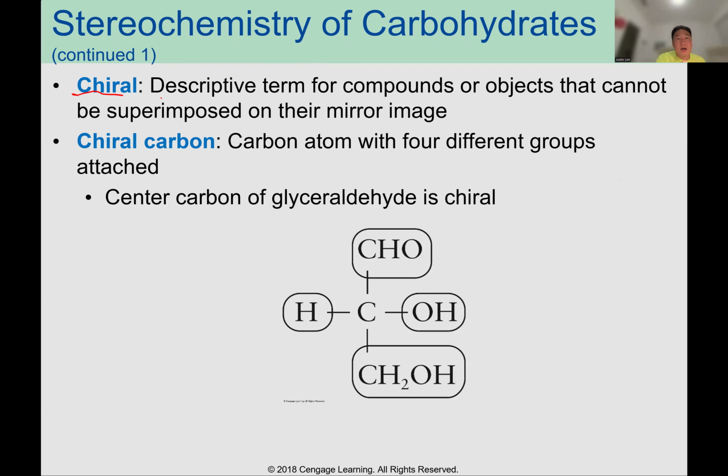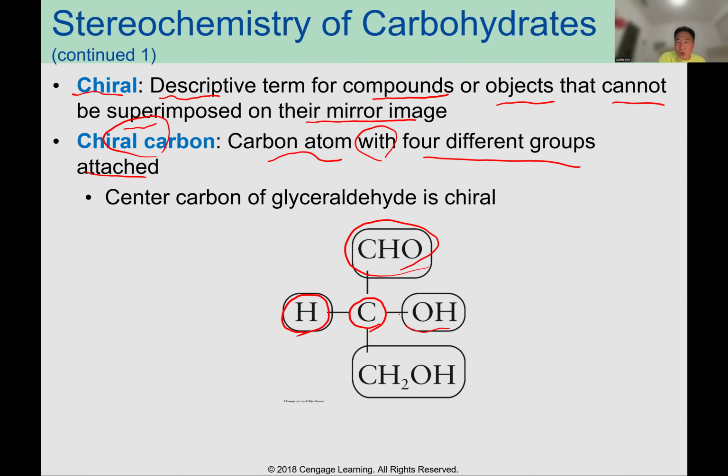Chiral is a descriptive term for compounds or objects that cannot be superimposed on their mirror image. A chiral carbon is a carbon atom with 4 different groups attached. For example, when you see this carbon, there are 4 different groups: hydrogen, CHO, OH, and CH2OH. So we can call this one a chiral carbon. The center carbon of glyceraldehyde is chiral.